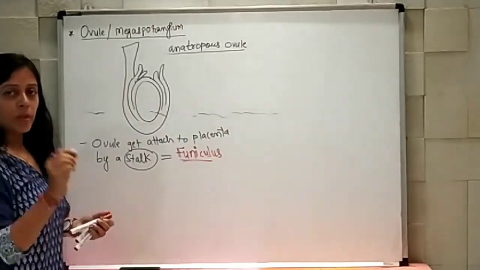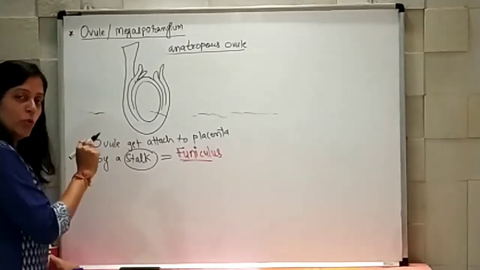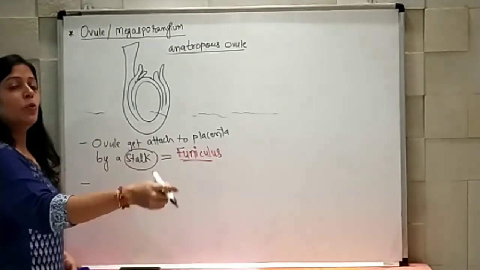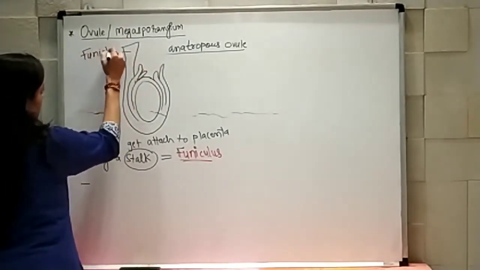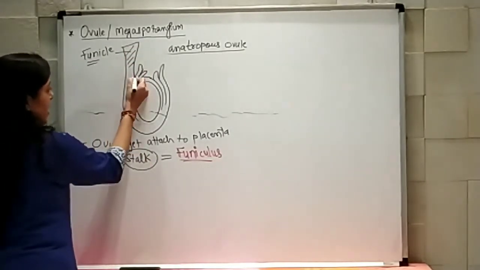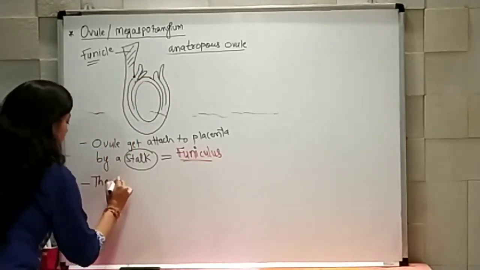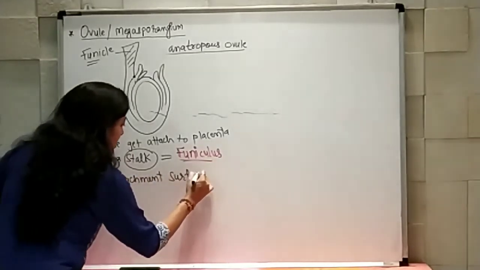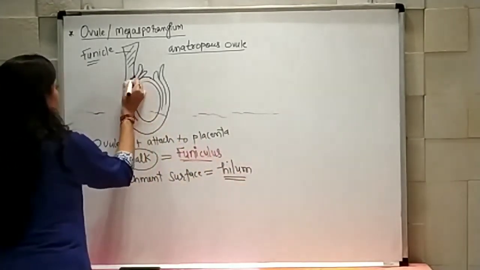Okay, now the area where this funiculus gets attached to the ovule for the attachment to placenta, this is funicle. The stalk-like structure which is present is funicle or funiculus, and the area actually where it gets attached, the attachment point or attachment surface, that is known as hilum.